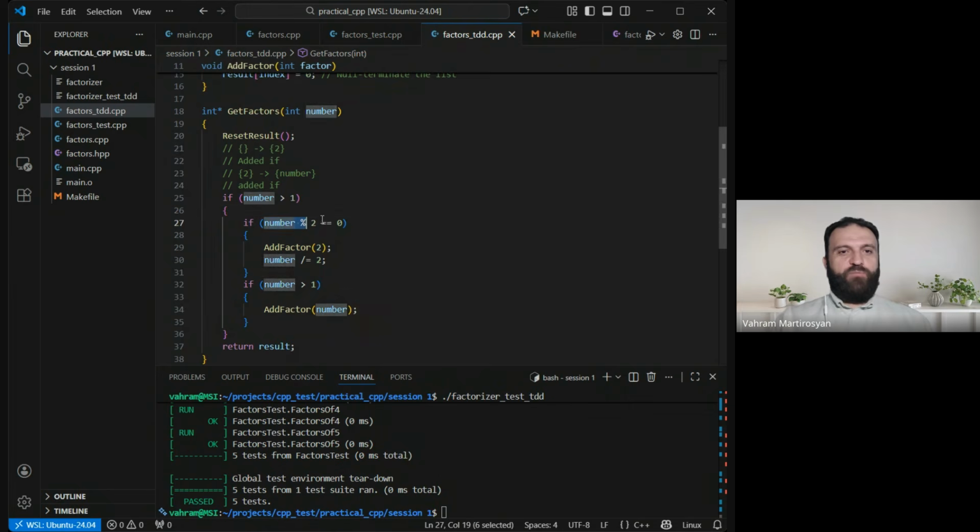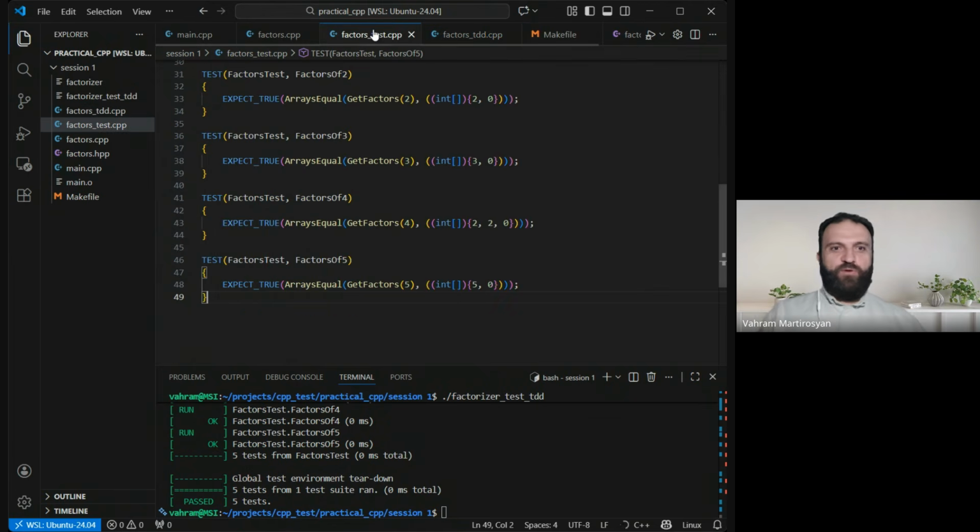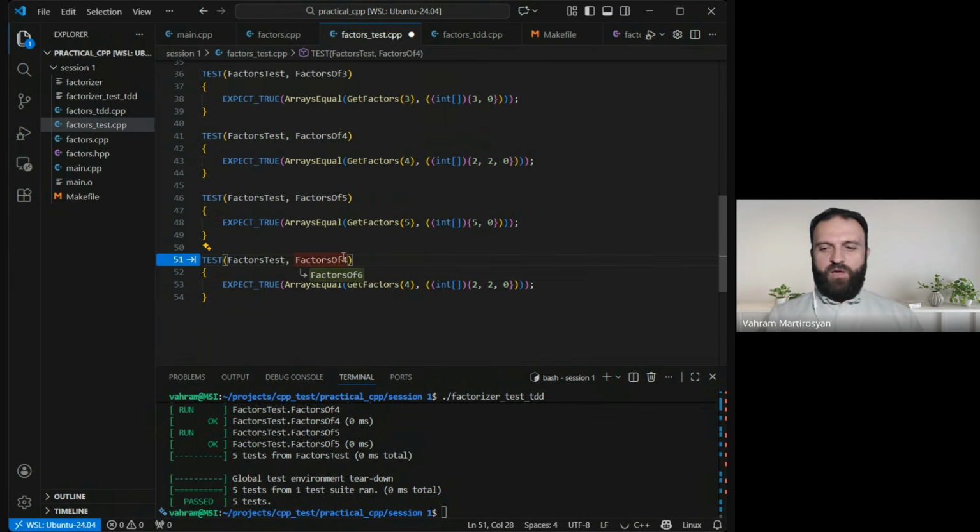So here we have the number is even case. No, it's not even, but it is greater than 1, so it will just be added. Yeah, so, like by mistake or by some chance. Okay, we didn't actually cover it properly, but it is covered. So we just move forward. We have no time for sitting and getting sad about a passing test. Of course, it's a sad situation, but we are in the middle of the process, right?